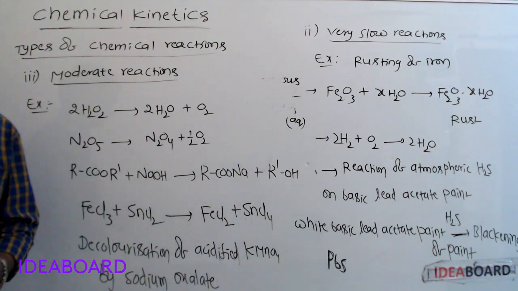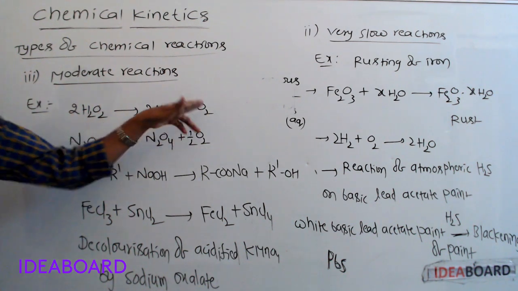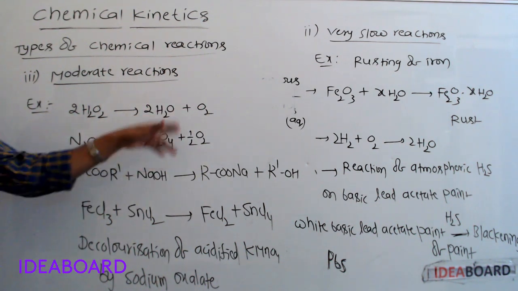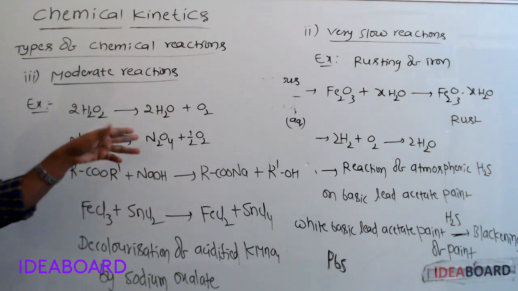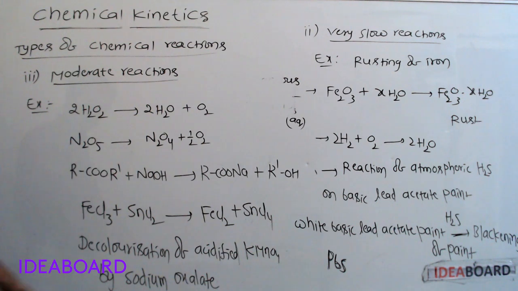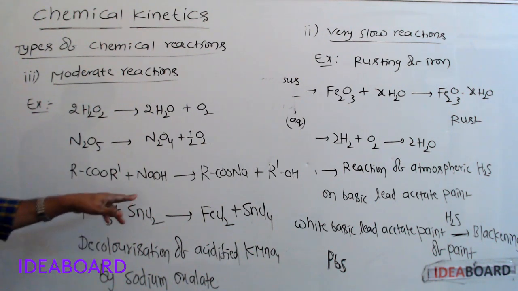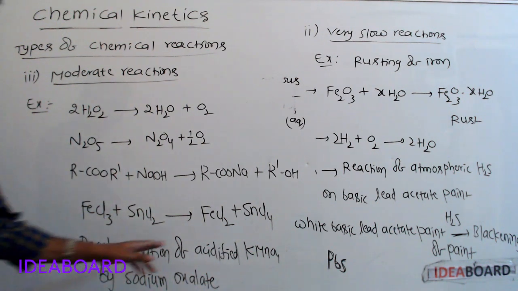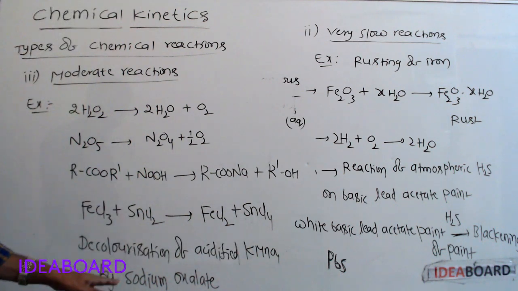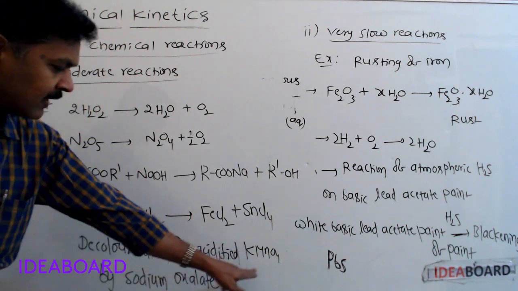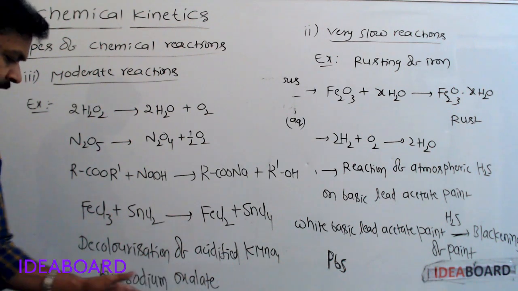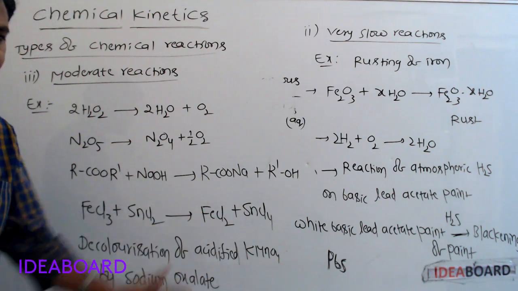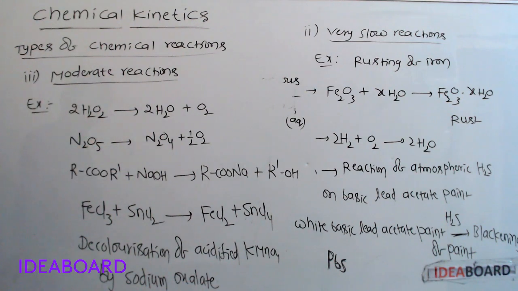These are moderate reactions: decomposition of hydrogen peroxide, decomposition of nitrogen pentoxide, hydrolysis of ester, reduction of FeCl3 with SnCl2, and decolorization of acidified potassium permanganate by sodium oxalate. This potassium permanganate solution is pink in color. In the presence of sodium oxalate, decolorization takes place. It loses its pink color. So all these are moderate reactions.